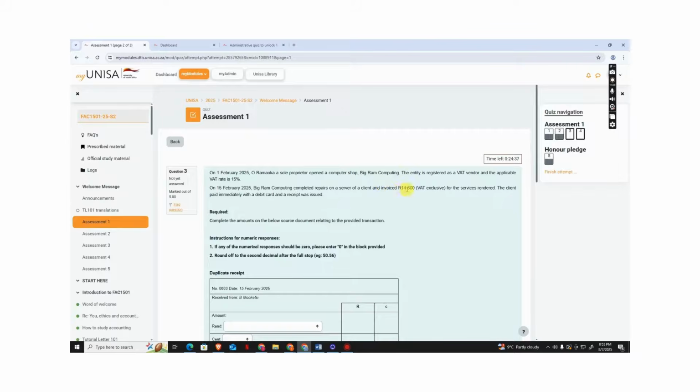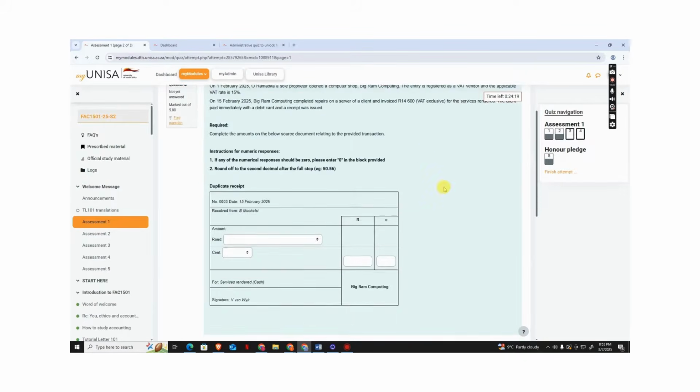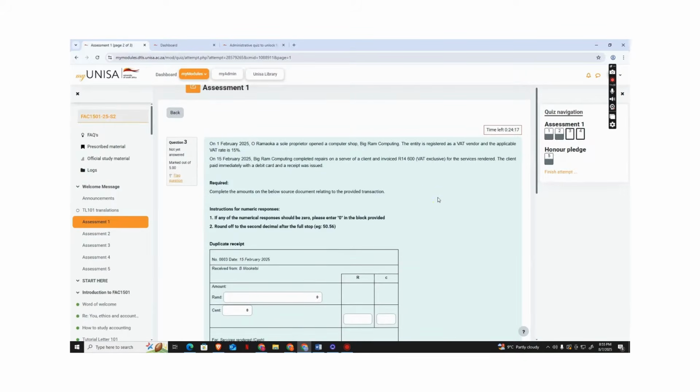Invoice was 14,600, VAT exclusive. But we know our company uses VAT, so because it's applicable, the 14,600 will not be written down as the final payment because we need to also include the VAT.